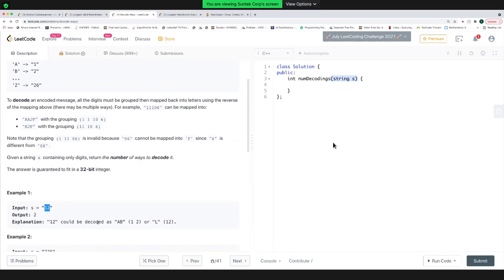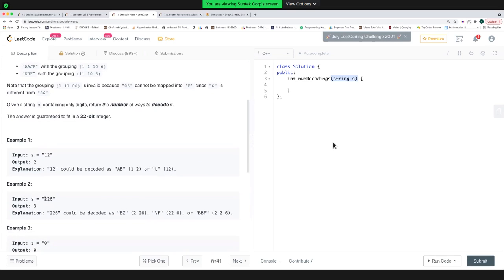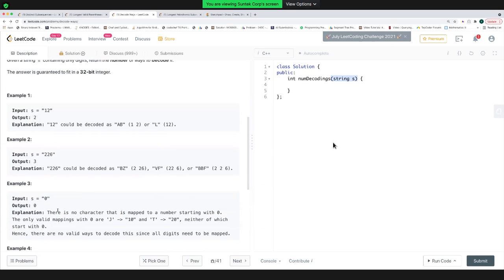We'll be given a numeric string, you need to find the total number of ways to decode this particular string. And I know that if I'm taking this 2, the maximum number that I can take together is 26, right? A number can't be bigger than that. And if some digit is 0, then I can't take that alone. I need to add that 0 with something else. Let's say I can make that 0 as 10 if I had a 1 previous to that 0, or I can make that 20, but I can't take that 0 alone, right?